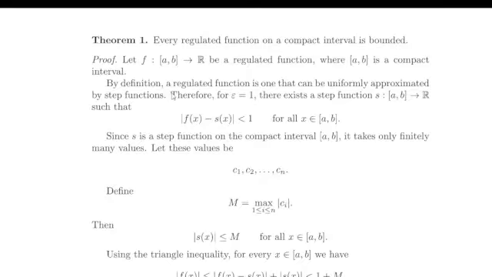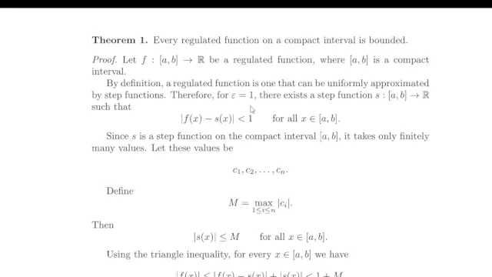By definition, a regulated function is one that can be uniformly approximated by step functions. There's usually two definitions for a regulated function, one being a function where the left and right limits exist at every point, and the other one being the closure of the space of step functions under the supremum norm. So this is the uniform approximation, and we're going to use the second one.